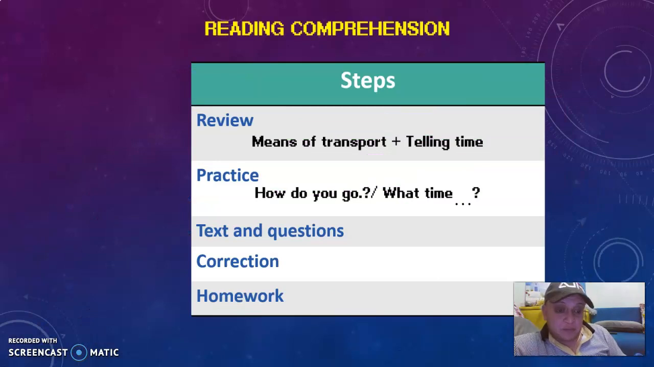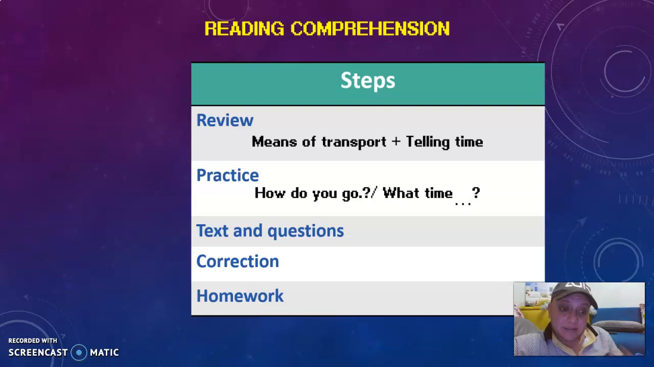We will have a very brief review of means of transport and of telling time. We're going to practice the questions and answers, how we ask questions about means of transport: how do you go, how do you travel, and what time do you, what time does he, does she, things like that.